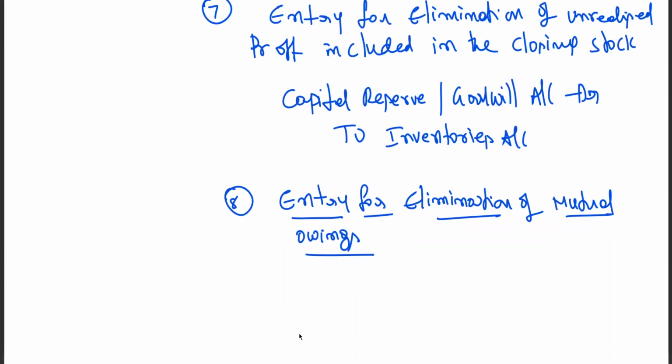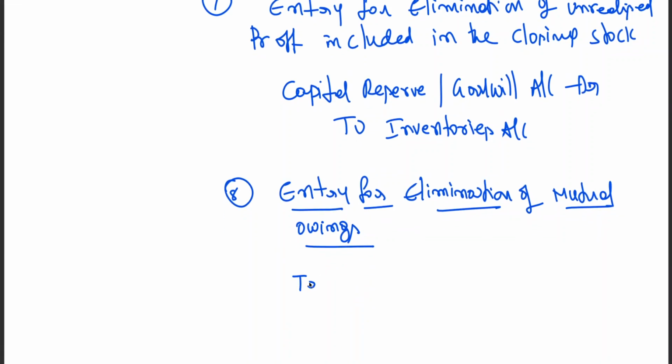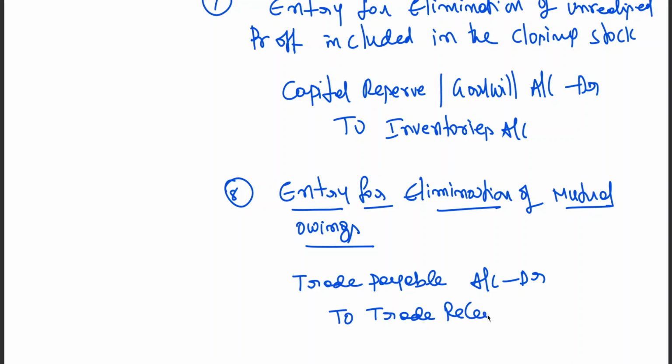Trade payable account A/c Dr., to trade receivable account. So these are the entries which we have already done about elimination.